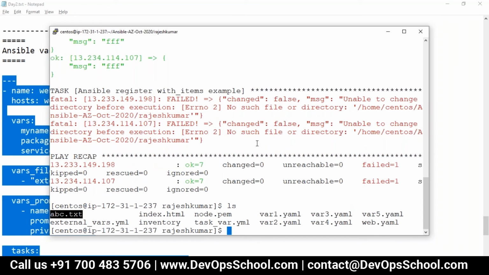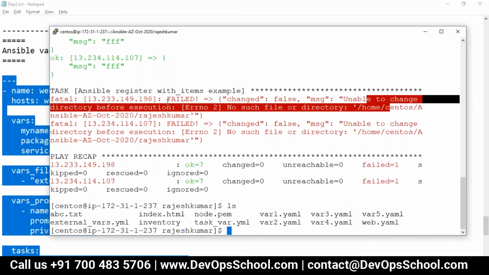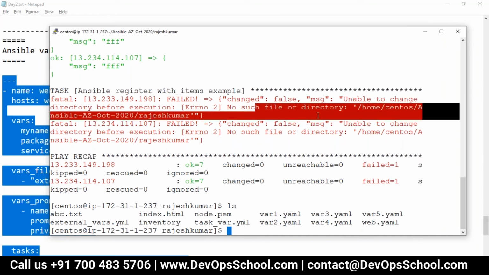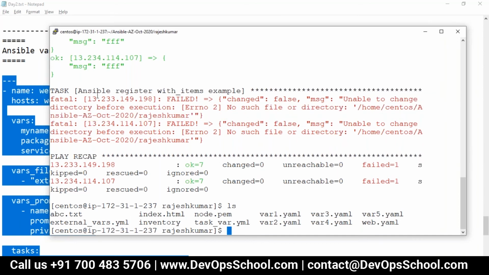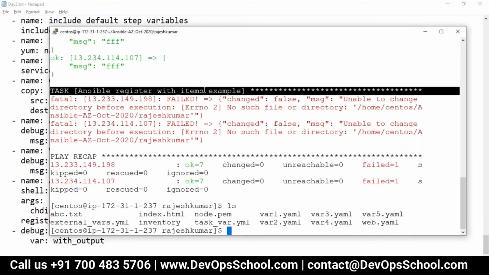The text file was there, but it didn't find it. So it says unable to change the directory before execution. No such file found. So I'm just checking the logic one more time. Ansible register with_item example.